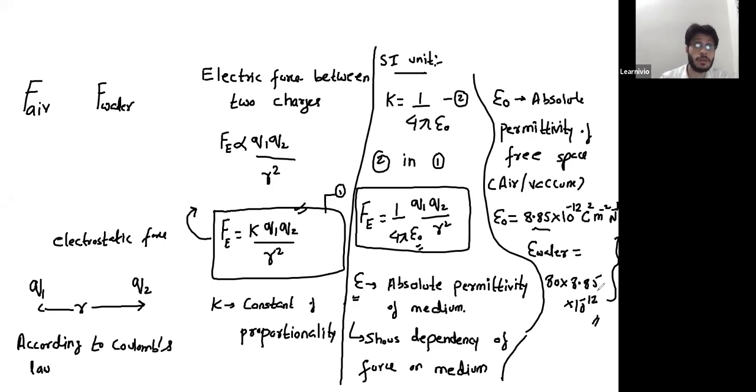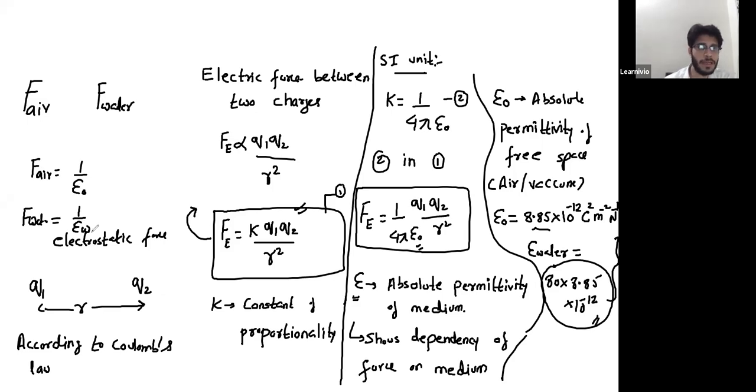In water. Jovena, the absolute permittivity of water is greater than that of air. While calculating force in air, the term in the denominator is epsilon naught. But while calculating for water, the term in the denominator is this one.